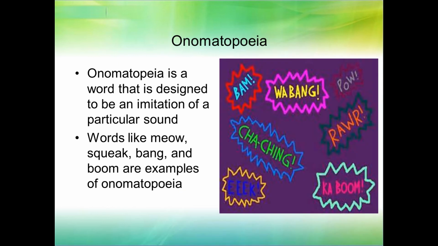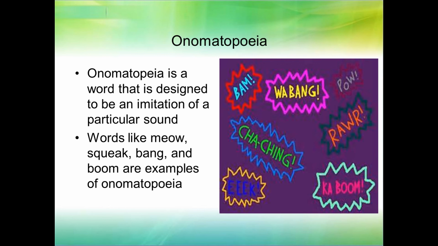Onomatopoeia is a word that is designed to be an imitation of a particular sound, right? Words like meow, squeak, bang, and boom are examples of onomatopoeia. Okay, in the classroom, when I'm talking about this, I will slam the desk real hard and say bang, right?